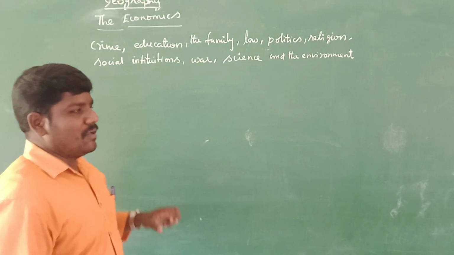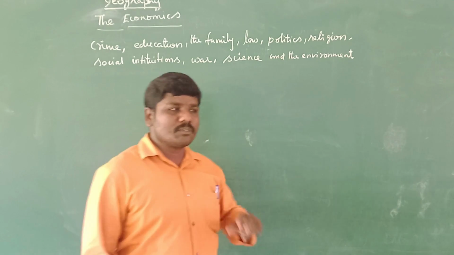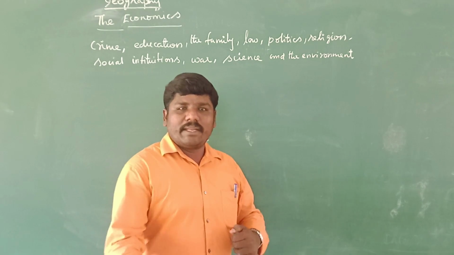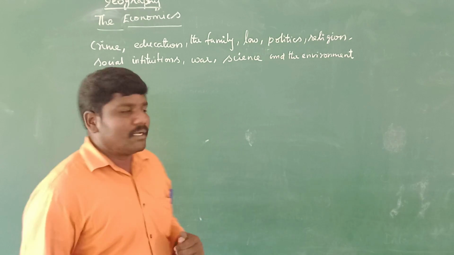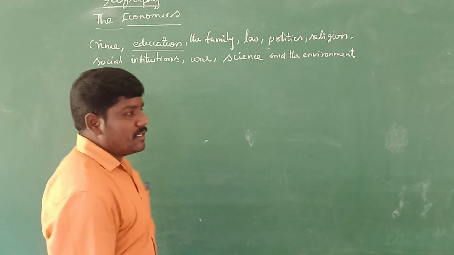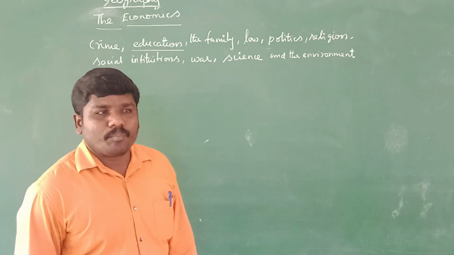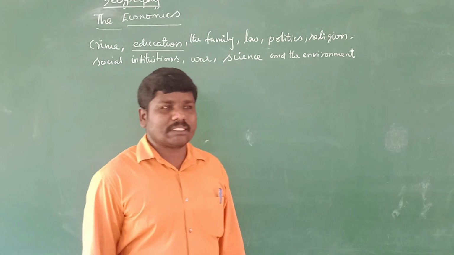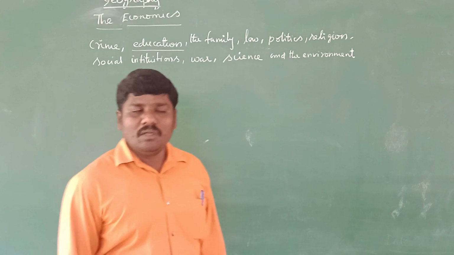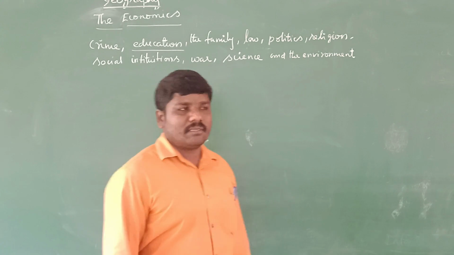During this economics, for example, the economy consists of particular people, and if these people are involved in crime. At the same time, education. Some educational institutes or some poor people cannot attend a good education. So it is one of the economic results.